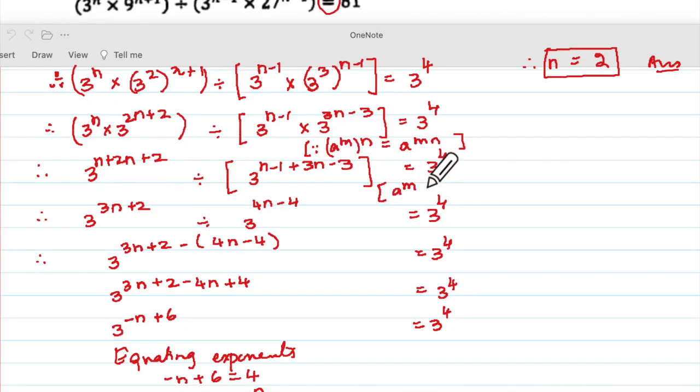A to the power m into a to the power n is equal to a to the power m plus n. What have I made use of here? A to the power m upon a to the power n equal to a to the power m minus n. Then that's it, right? Yes.